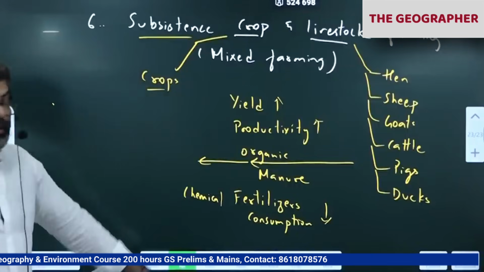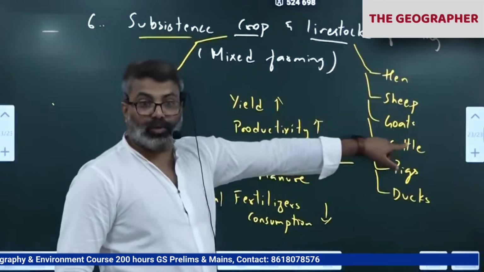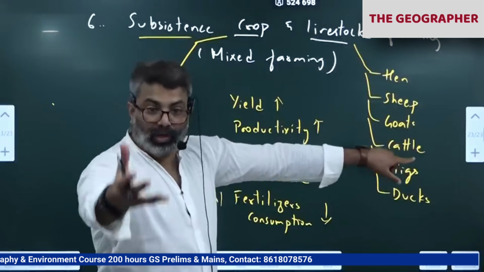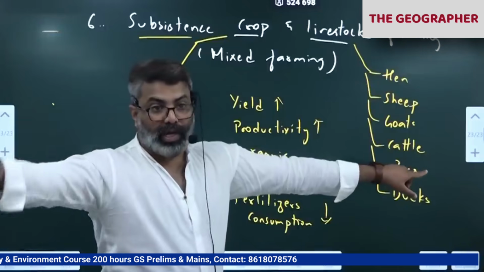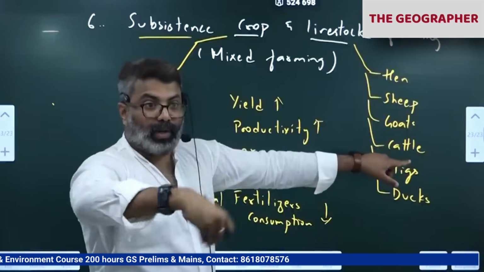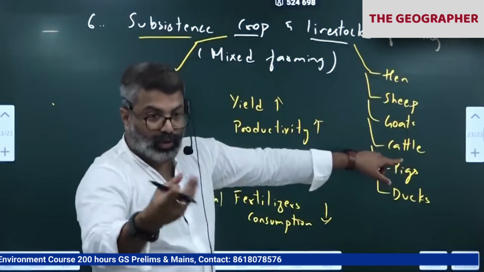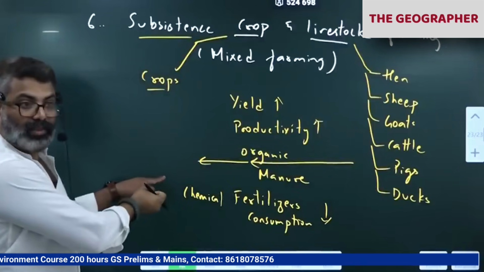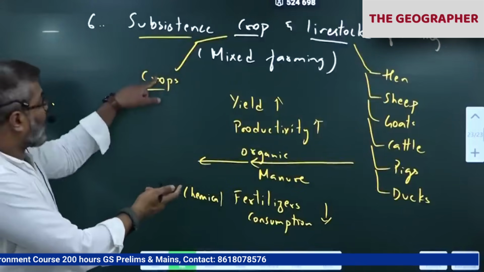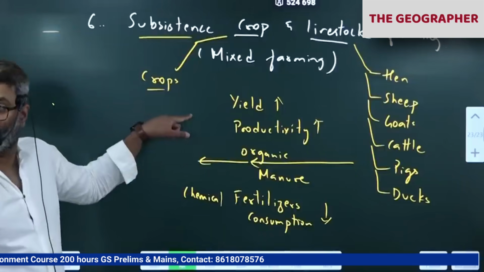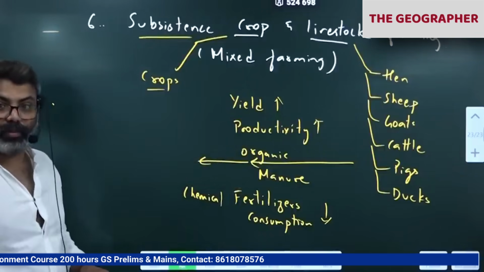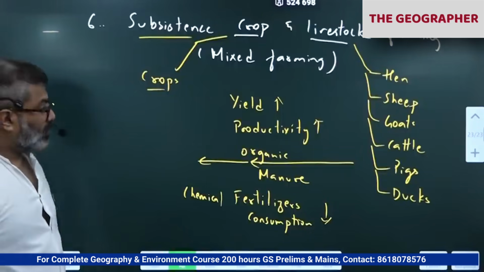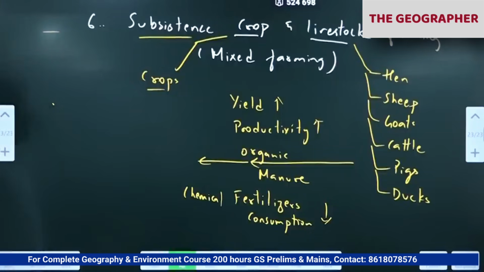Many of you might have noticed, especially who have cattle, cows, buffaloes, what they do, the cow dung is used to produce biogas also. Biogas used for cooking. Then after that biogas is produced, the leftover manure, they use it for fertilizer. Farms they'll put. That acts as a fertilizer for the crops. So yield and productivity is high because of use of organic manure. Okay. So this is very crucial.